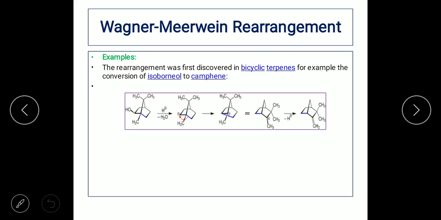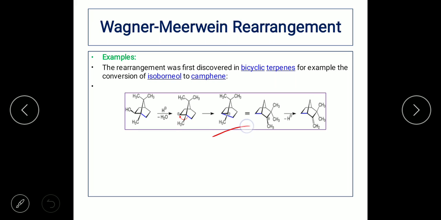Once it eliminates, there is going to be a formation of a carbocation. This carbocation, you can see, is a secondary carbocation, because the carbon bearing the positive charge is attached to two other carbon atoms. Now there can be a possibility of a more stable carbocation. How is it possible? You can look at the red arrow: that carbon-carbon bond is going to shift towards the carbon bearing the positive charge.